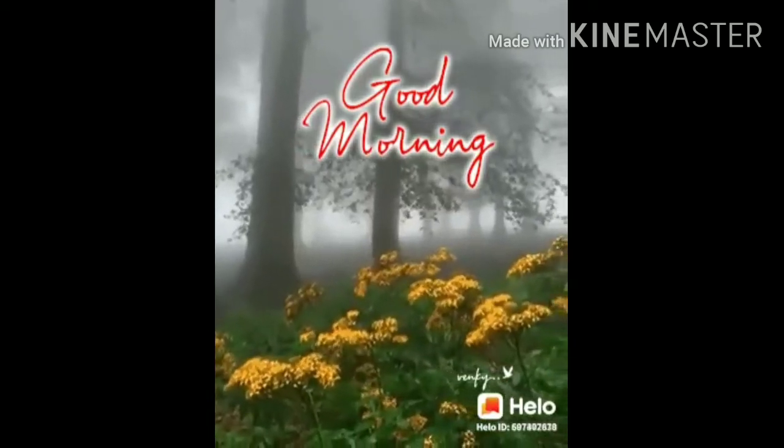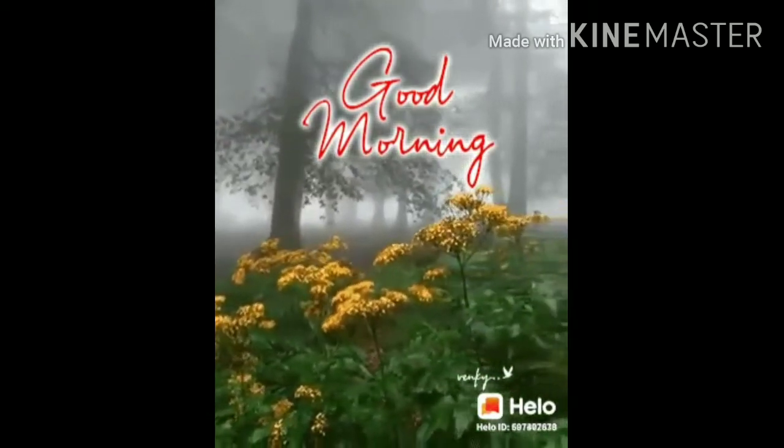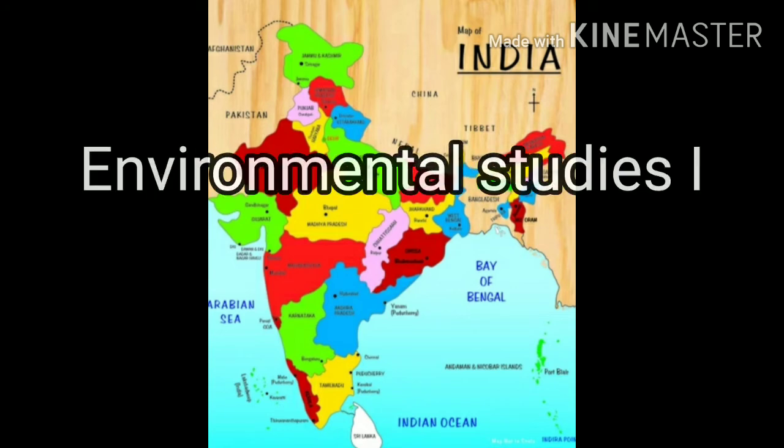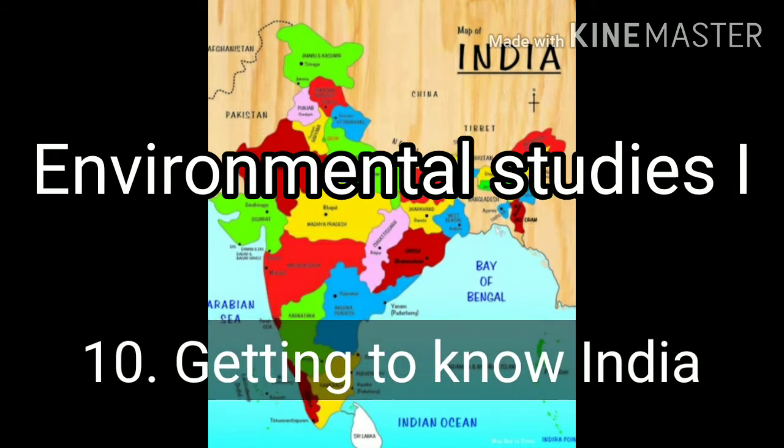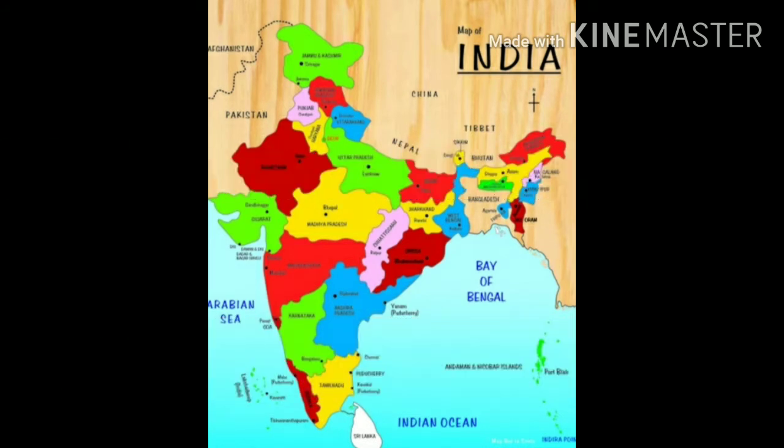Good morning, dear students. Today in EVS 1, we will be learning chapter number 10, Getting to Know India. In lesson number 9, you have already studied about different methods of showing the elevation or height of the land, and you have already studied about conventional signs and conventional symbols.